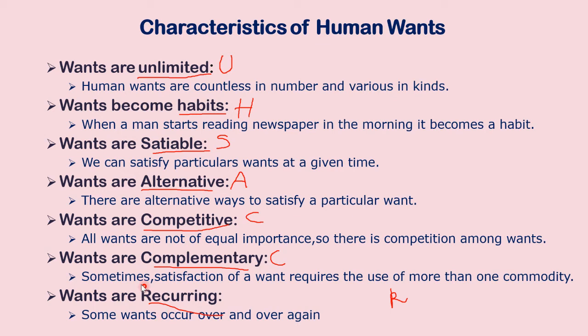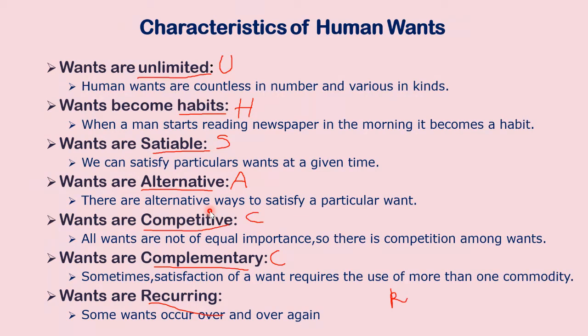Wants are alternative. What do you mean by that? Suppose you're coming to school and you're waiting for a particular bus, 23C. I must take 23C and I must go to my school. You wait for more than half an hour or 40 minutes and you think that if you take a bus after that, you'll be late to the school.